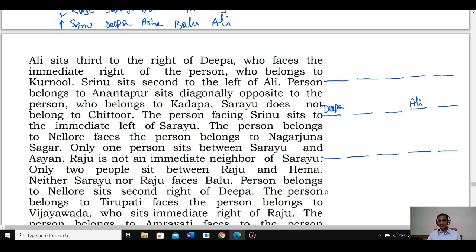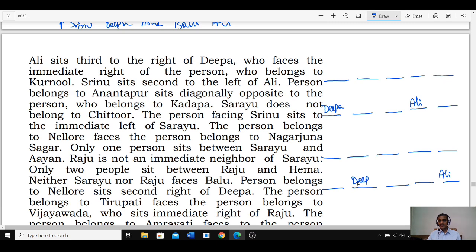We have 1, 2, 3, 4, 5 and 1, 2, 3, 4, 5. Now if Ali is here, Deepa will be second from the left. Ali sits to the right of Deepa. Deepa faces the immediate right of the person who belongs to Karnool. Now Deepa faces the immediate neighbor of the person who belongs to Karnool, means this person is Karnool. Deepa is facing the immediate neighbor on the right-hand side of Karnool, and the person who belongs to Karnool must be here.